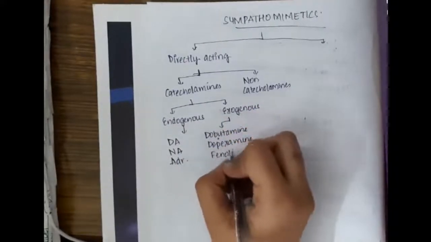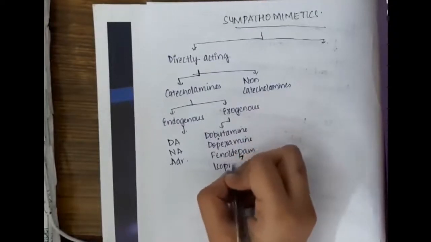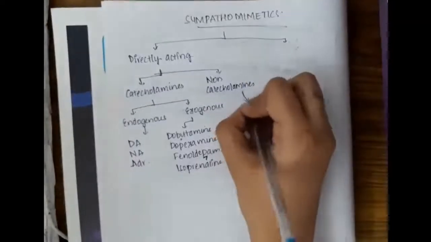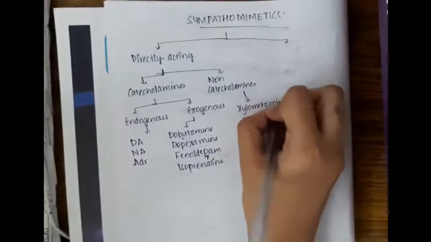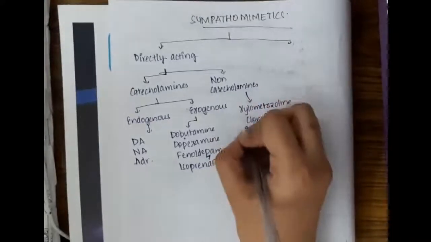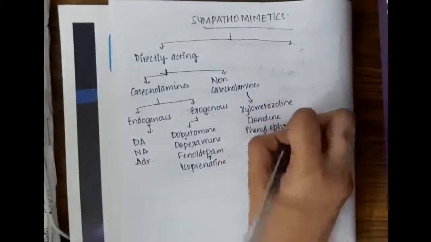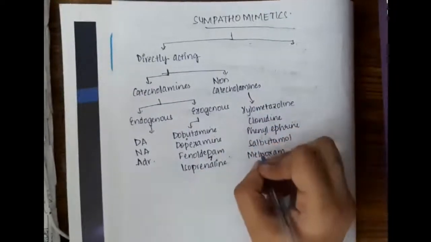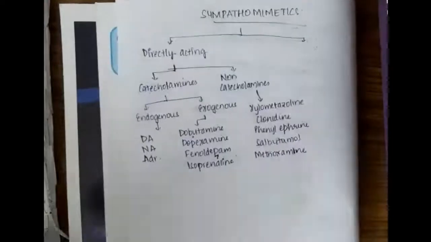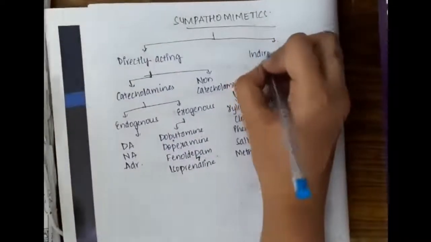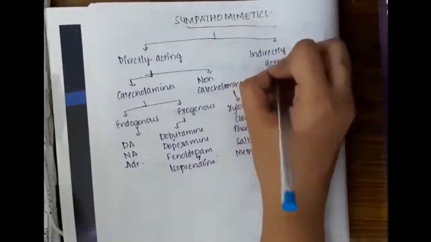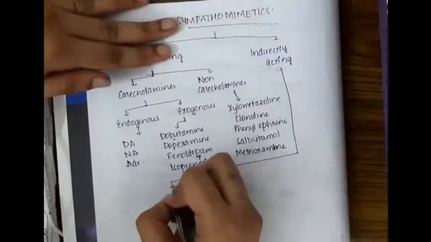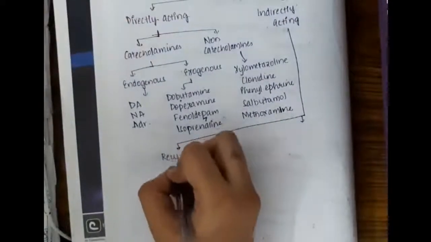Exogenous are dobutamine, dopexamine, fenoldopam and isoprenaline. Non-catecholamines include xylometazoline, clonidine, phenylephrine, salbutamol and methoxamine. Then we have indirectly acting sympathomimetics, which are of two types.